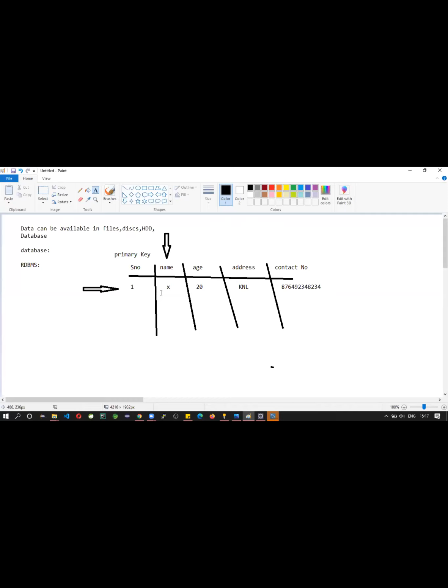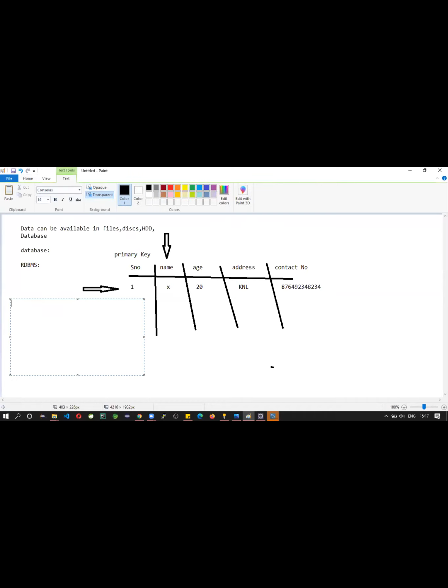Okay, so data can also be available in the database. So Java will provide a mechanism to interact with Excel. Do you know, by using a Java program you can interact with the Excel. Okay, you can interact with the PDF, you can interact with the reports. Similarly, you can interact with the database.